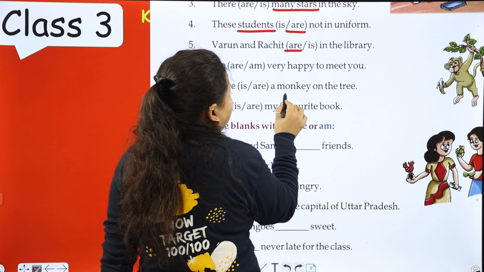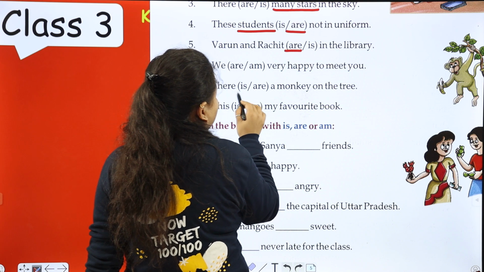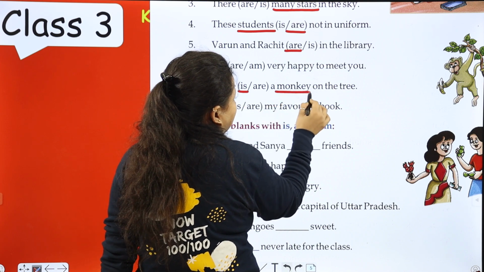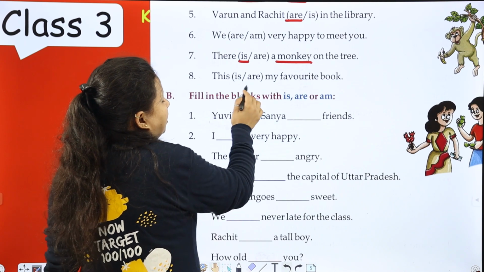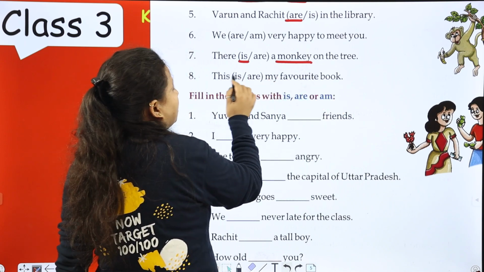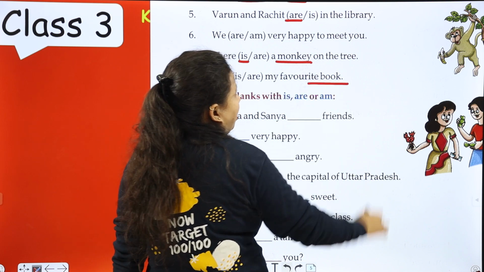There is a monkey on the tree or there are a monkey on the tree. There is, because monkey is singular. This is my favorite book or this are my favorite book. This is, because book is one.